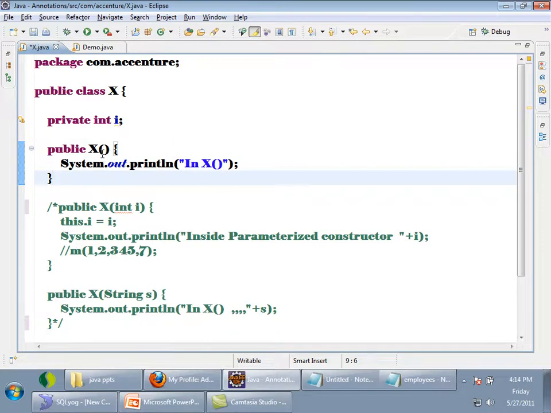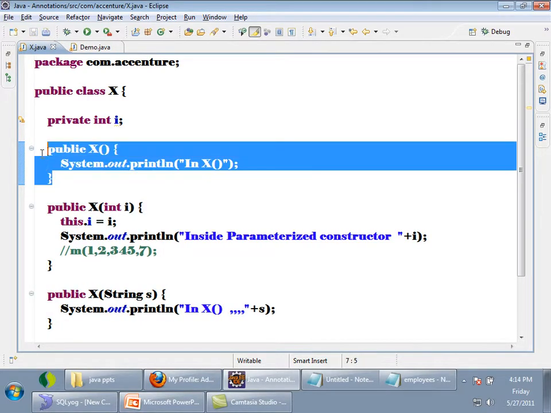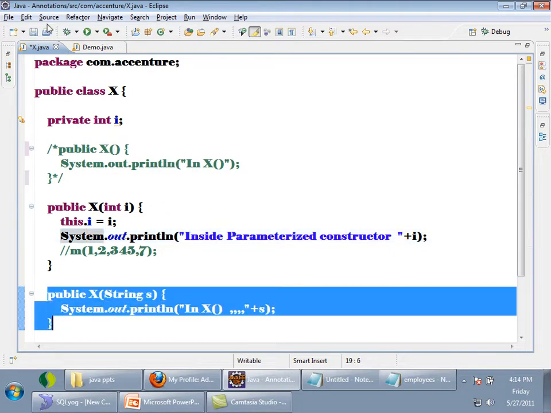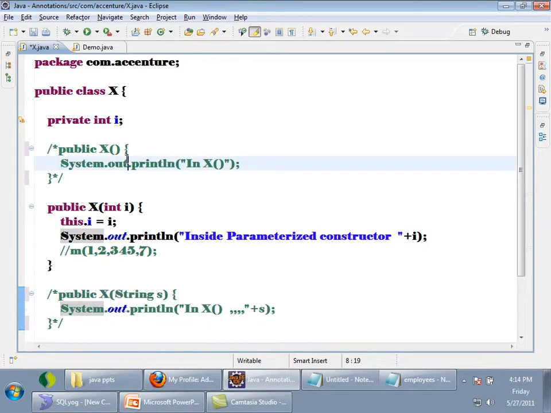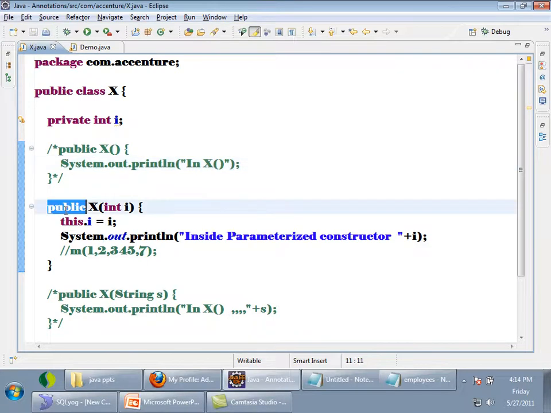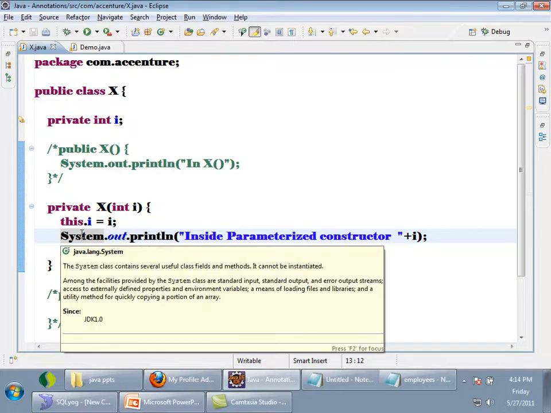Okay, I will try to comment out all the other constructors. The main purpose of this constructor is to create an object without using any operator. Now I made my constructor private. I cannot create an object of class X now because it is private. Outside class X I will not be able to create an object, right?